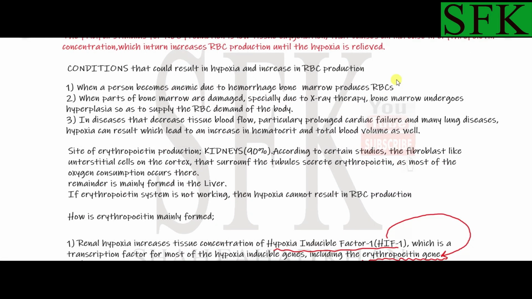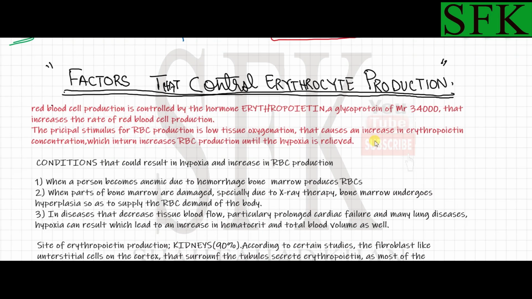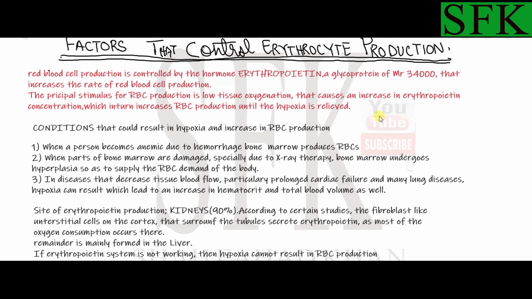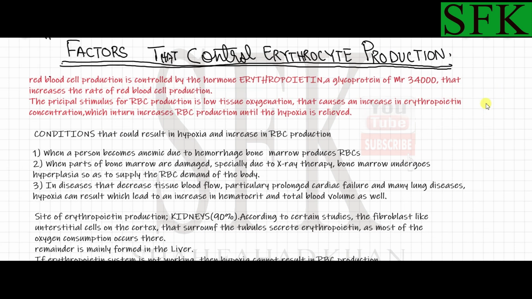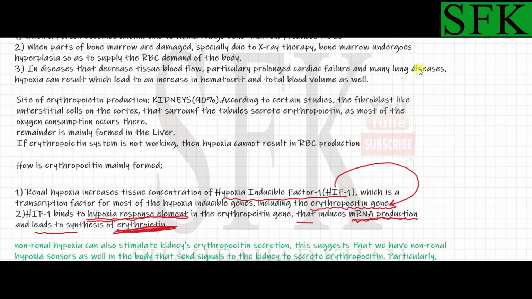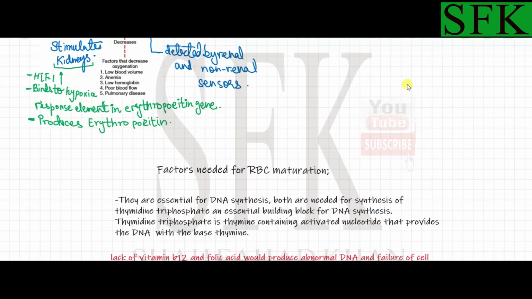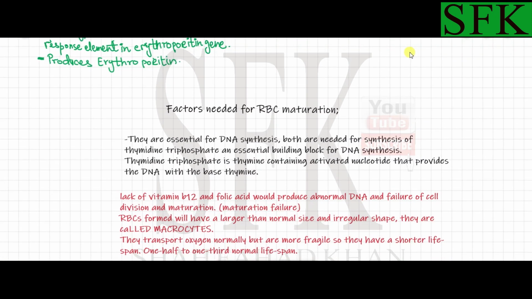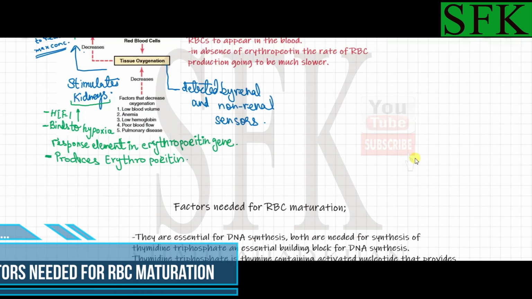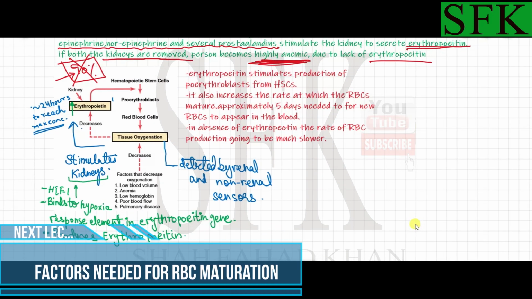So this was all about it for this lecture, I guess. We covered the factors that control erythrocyte production in this lecture. And then in the next lecture, let me check what we have for the next lecture. Okay, we need factors needed for RBC maturation. We are going to do the factors which are needed for red blood cell maturation in the next lecture.